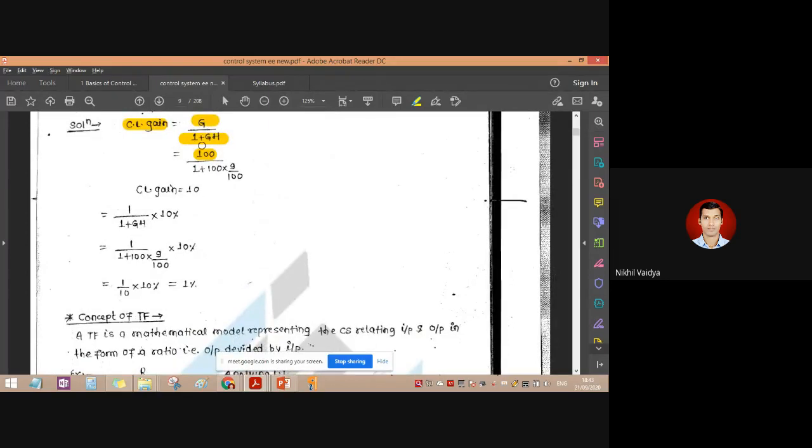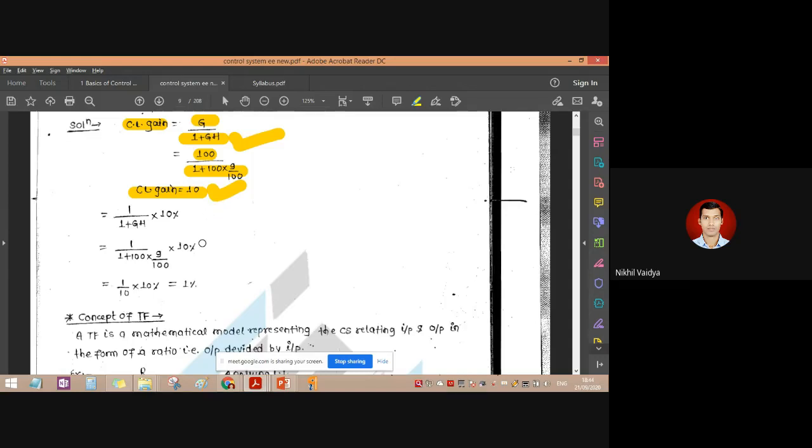Okay, so we will first calculate the closed loop gain. Closed loop gain is calculated with the formula G(s) upon 1 plus G(s) into H(s). So 100 upon 1 plus 100 into H, which is 9 upon 100, the given feedback gain. So we are getting that it is 10.